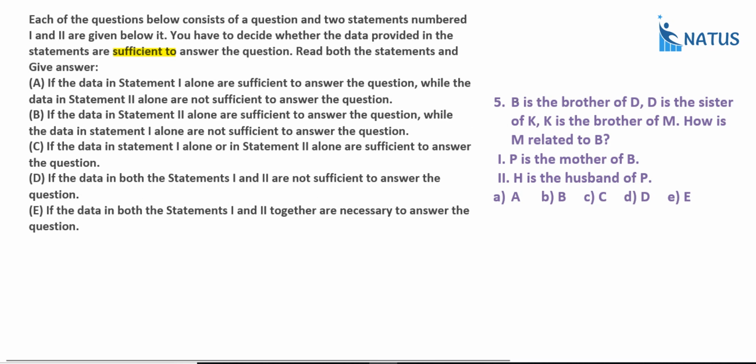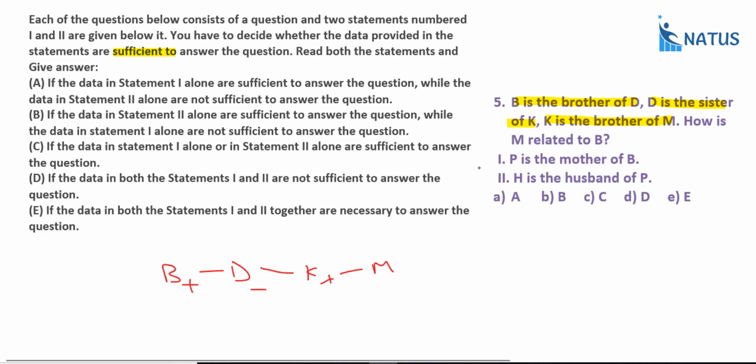What is the question? B is the brother of D. Write down B is the brother of D. Here plus indicates a male person. Here horizontal lines represent brother-sister relation. And next, D is the sister of K. So D is a female person, and brother-sister relation is represented with a horizontal line. K is the brother of M. In this case, what is the sex of K? That is equal to male. K is the brother of M.